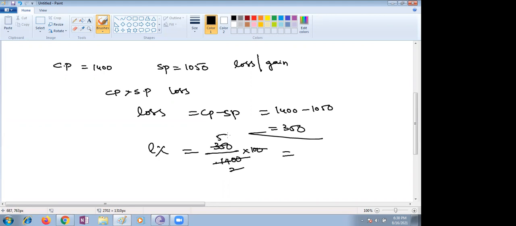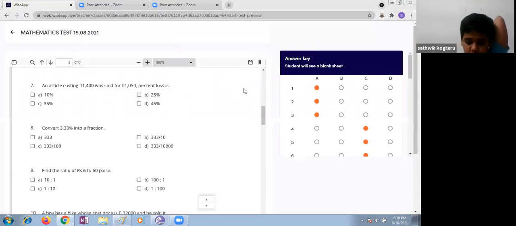7 twos are 14, 350 by 1400. So 25% is the loss percentage. Yes, ma'am, 25% is the loss percentage. 175 by 7 is equal to 25.